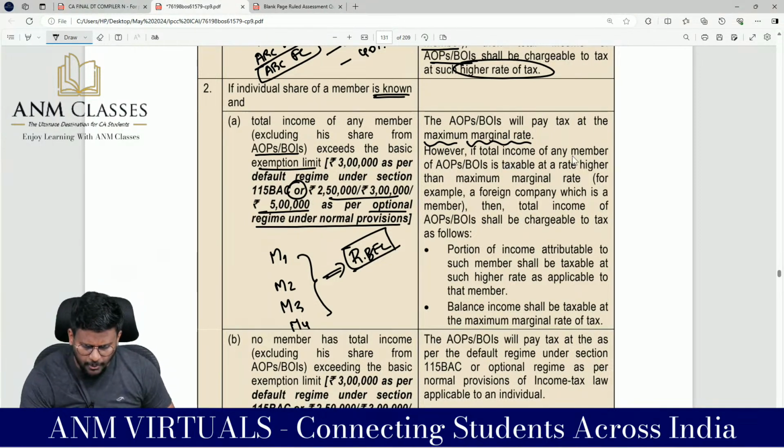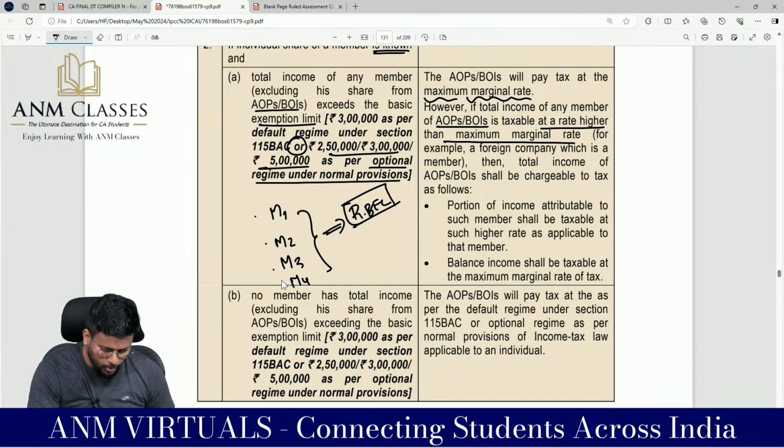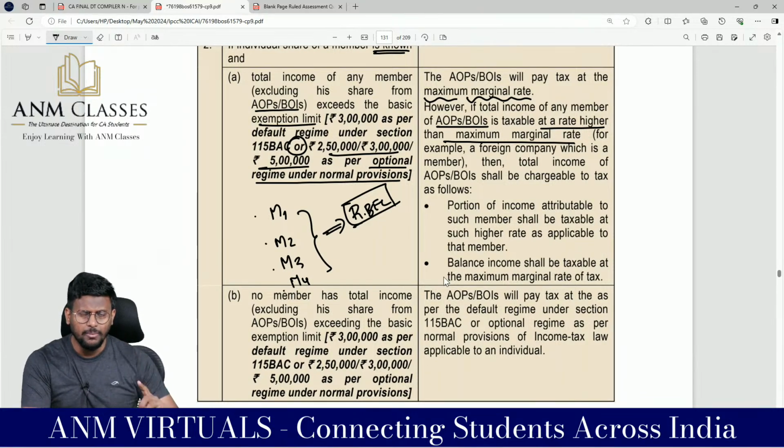However, if the total income of any member of AOP or BOI is taxable at a rate higher than the MMR, for example a foreign company which is a member, then the total income of AOP or BOI should be chargeable as follows. For example, in this member 1, member 2, member 3, member 4, if one of the members' income exceeds the basic exemption limit without including the income of AOP or BOI, then that AOP or BOI will be taxed at MMR.